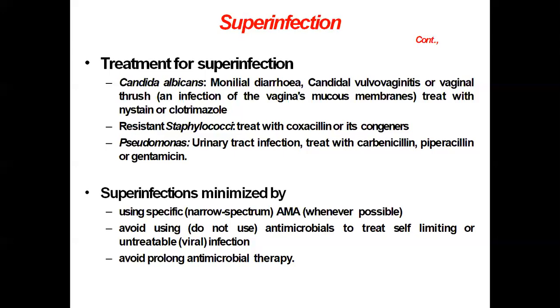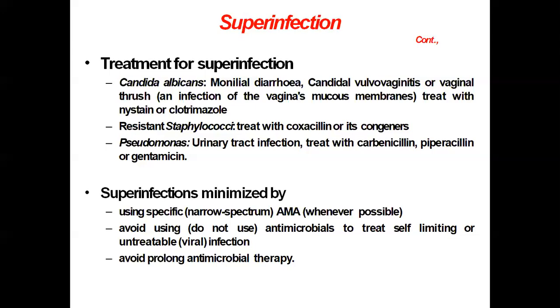Then pseudomonal infection is common as a superinfection produced by a broad spectrum antibiotic when given for a longer period. Pseudomonal infection is treated by giving carbenicillin, piperacillin. These are the penicillins which are effective against Pseudomonas. Ceftazidime, then cefoperazone, are the cephalosporins which are used for the treatment of infection caused by Pseudomonas.